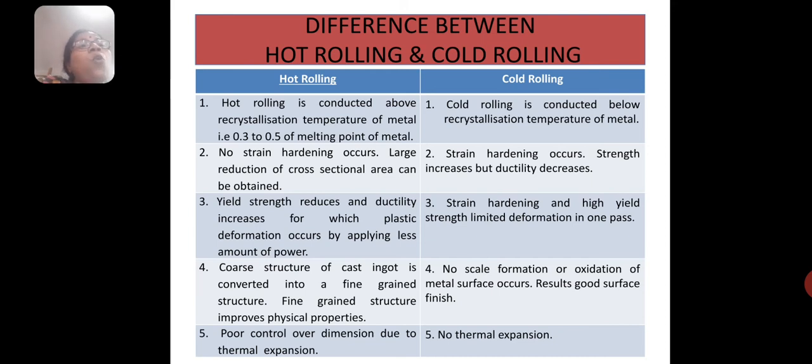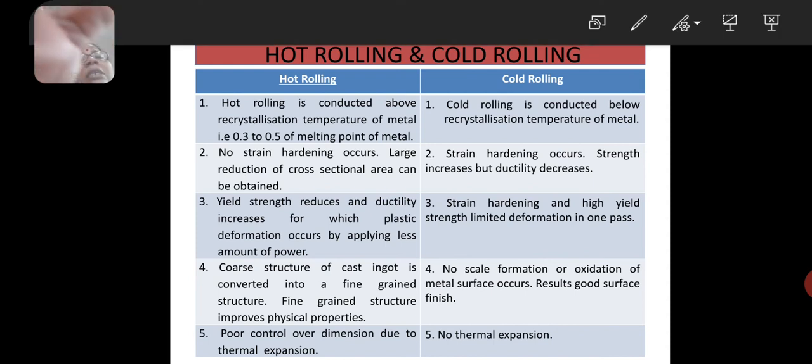And in cold rolling, as the metal temperature is low, no scale formation or oxidation of the metal surface occurs, which results in good surface finish. So, which is a disadvantage of hot rolling is an advantage of cold rolling.